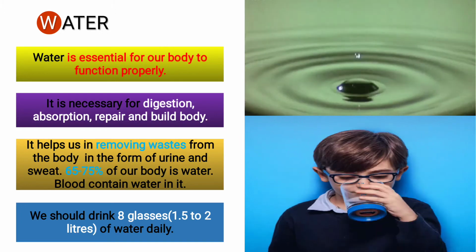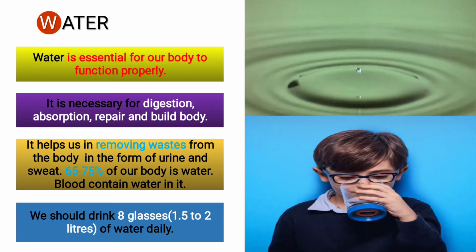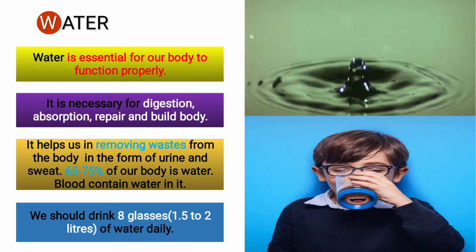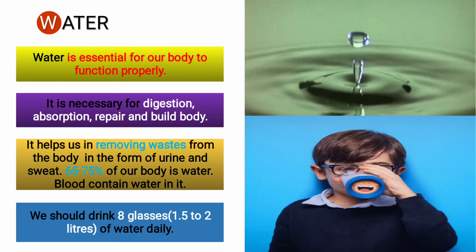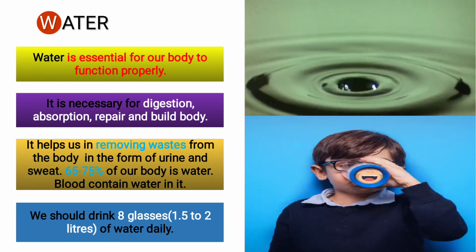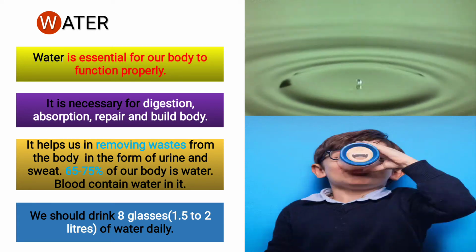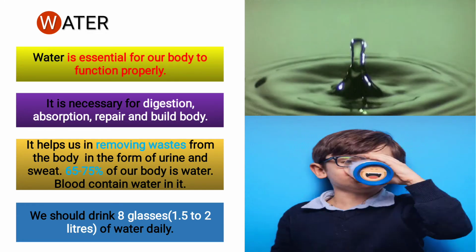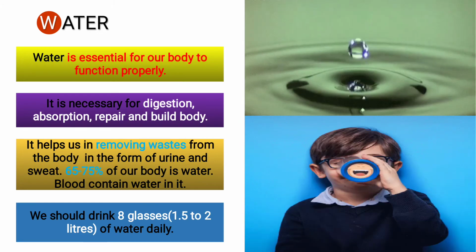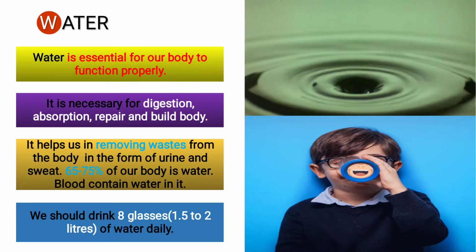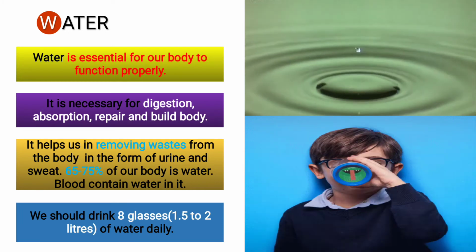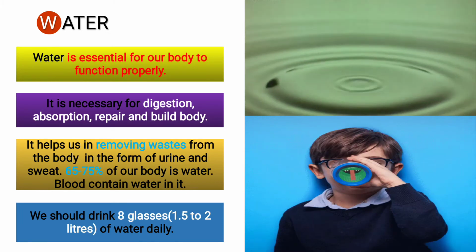And sweat is also coming out, that is also the waste part which we have to throw out from our body. So our sweat also contains water and salt. 65 to 75% of our body is water. Now blood also contains water. We should drink 8 glasses of water, that is 1.5 to 2 liters of water daily.